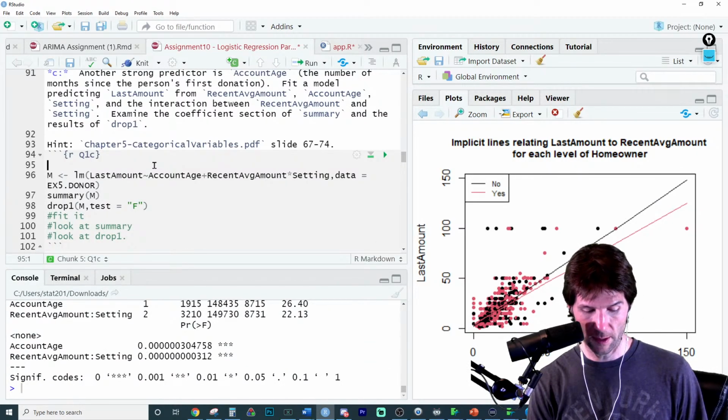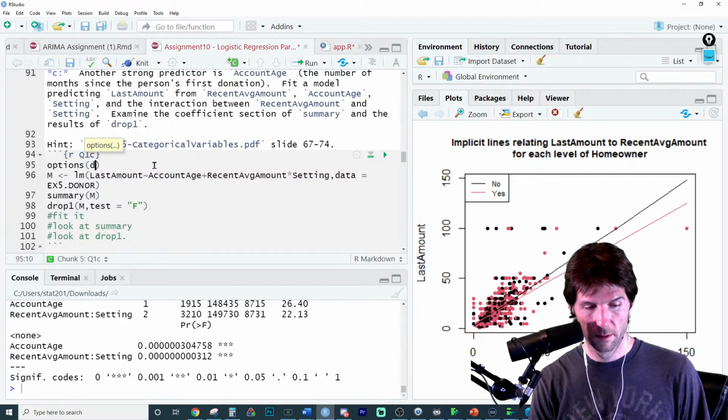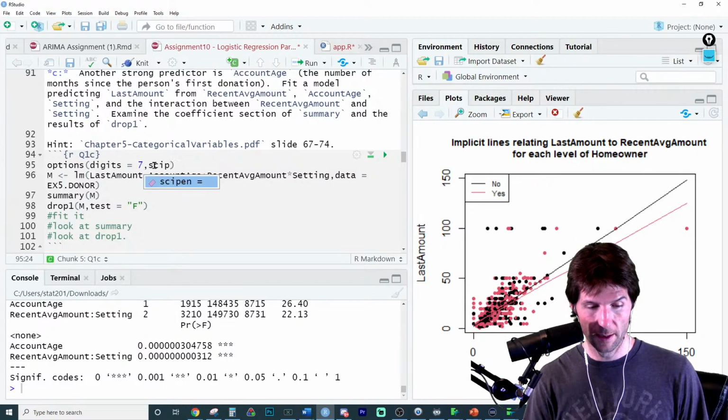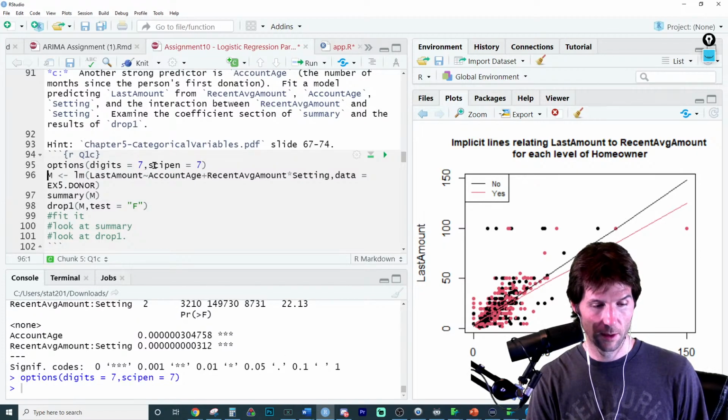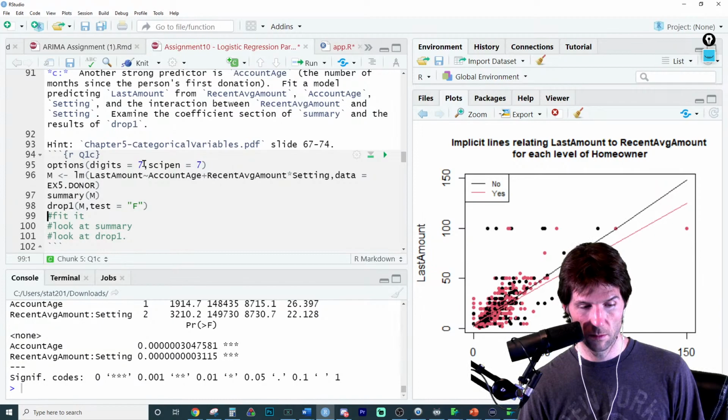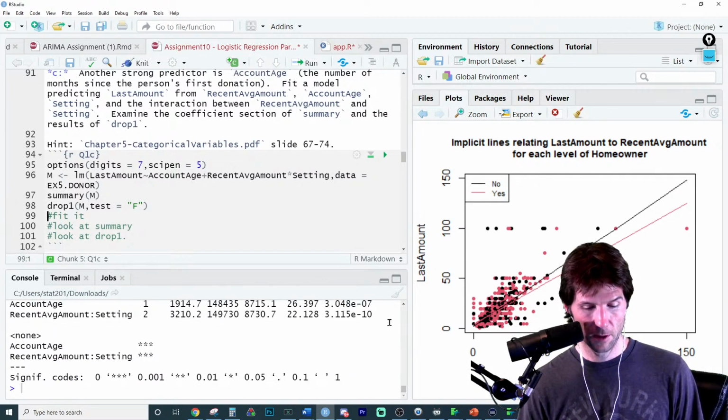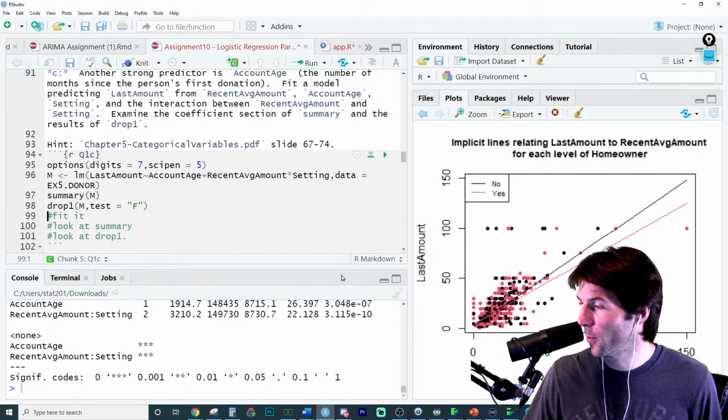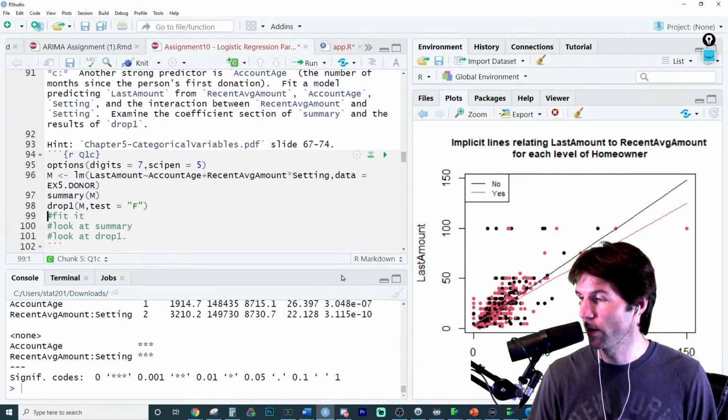Oh, I got to change my options around. Digits equals 7. SciPen equals 7. There we go. Ooh, what's going on with those digits? SciPen equals 5. Sure. A3 for the problem above, which is like the last one.